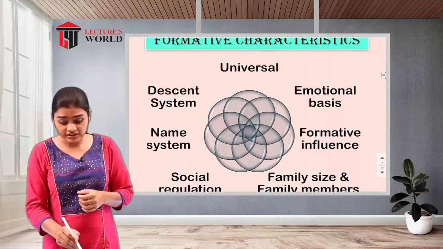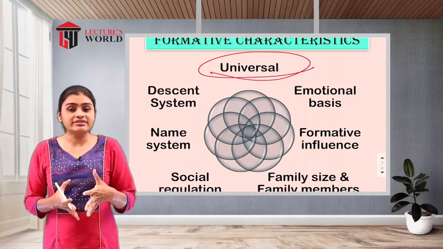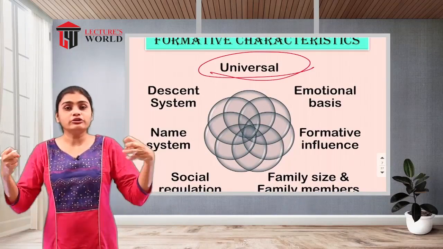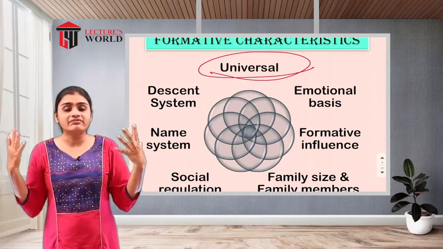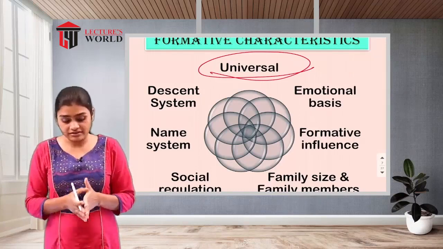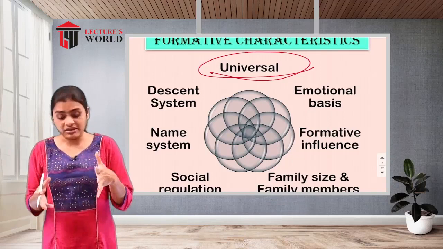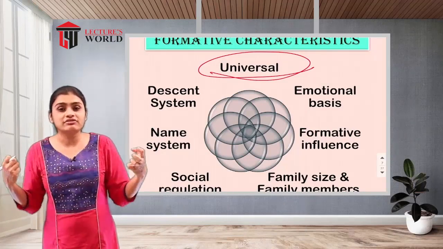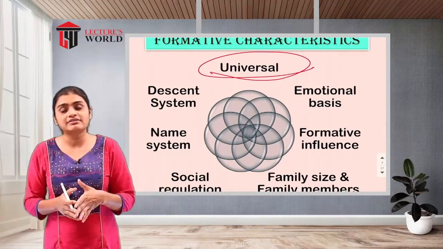The first one is universal. Obviously the family is universal, that means in the whole universe, whether it is any state or any country, everywhere we can see the family. That's why it is called a main characteristic. The first formative characteristic is universality, that means families are universal.